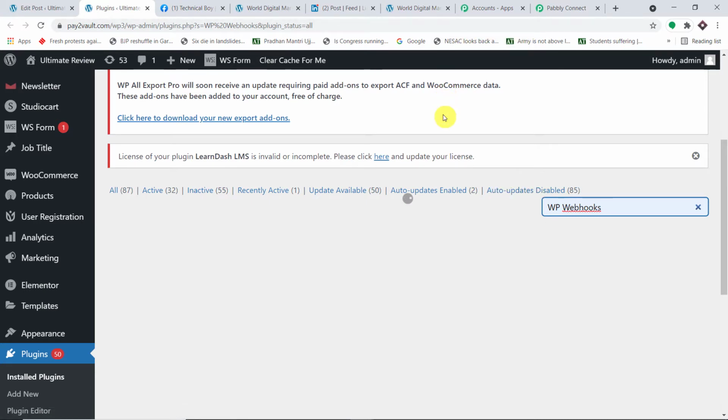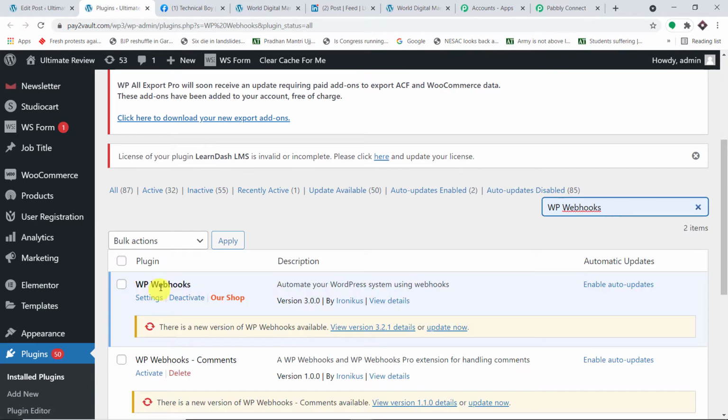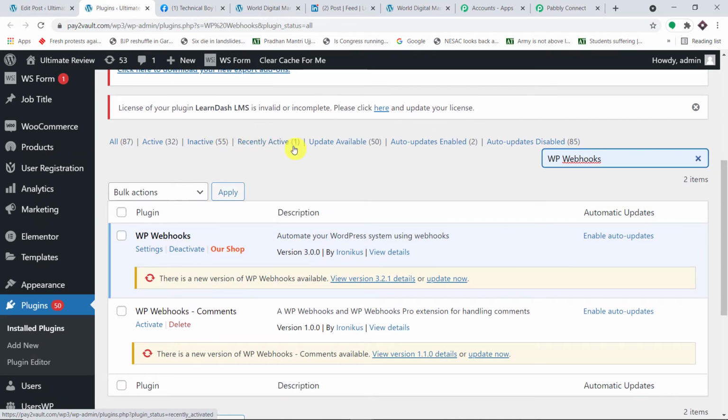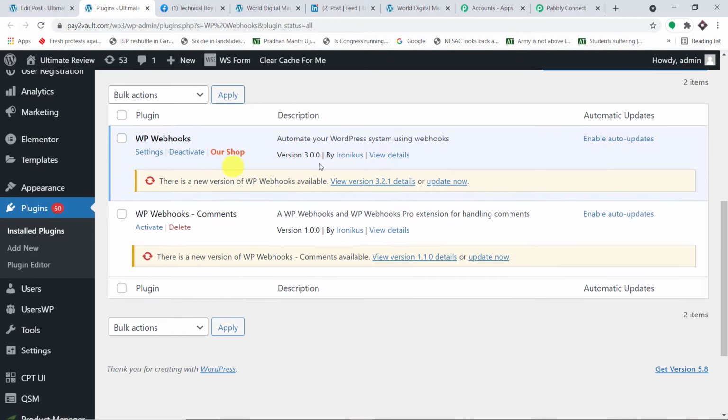Okay, so it will show the plugin name. This is the plugin, WP Webhooks. Again, I repeat, I'm not going to show you how to install a plugin. If you're concerned about how to build a new plugin, all you have to do is click on add new, type WP Webhooks, install it and activate the plugin. I'm assuming that you have installed and activated WP Webhooks. So this is the plugin.